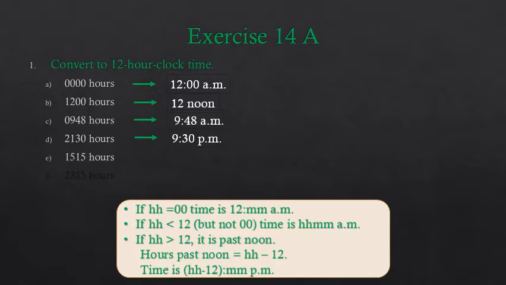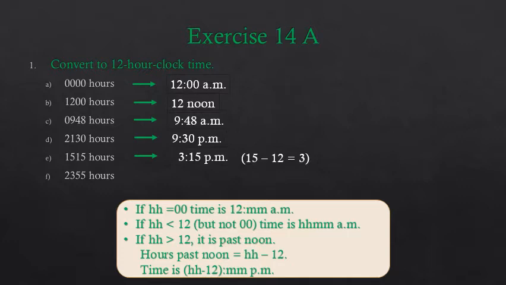Now 15:15 hours. So here children, again the hour is 15 and minute is 15. Here hour is more than 12 hours, so what are we going to do? You have come to know that the time is after midday. So we will subtract 12 from 15, and we get 3. So 3:15 p.m. p.m. means post meridian or after midday. So our time will be 3:15 p.m. in 12-hour clock.